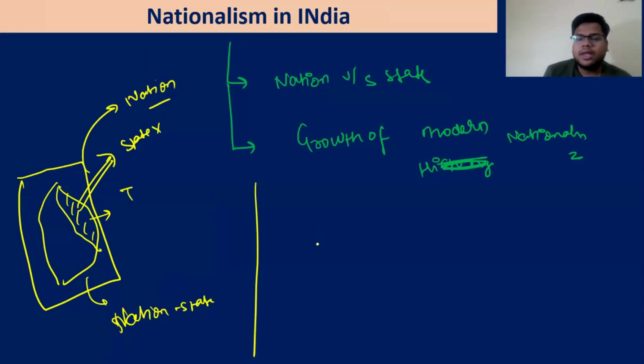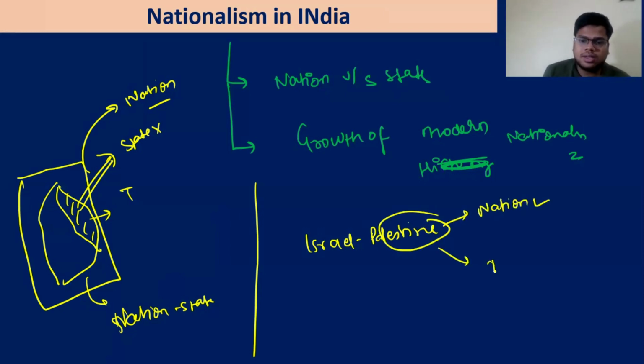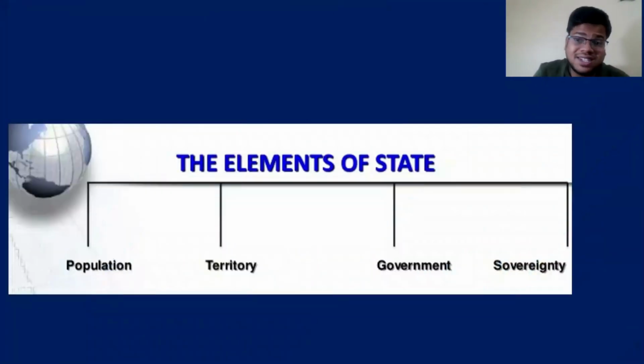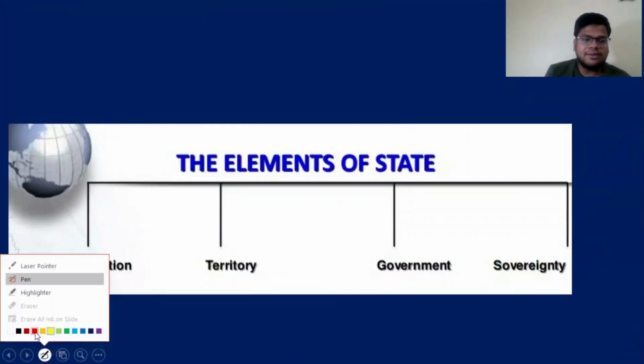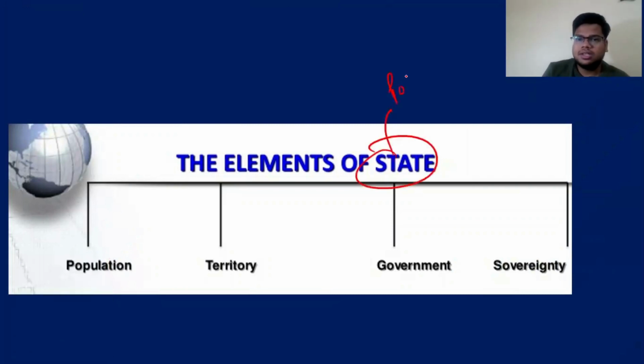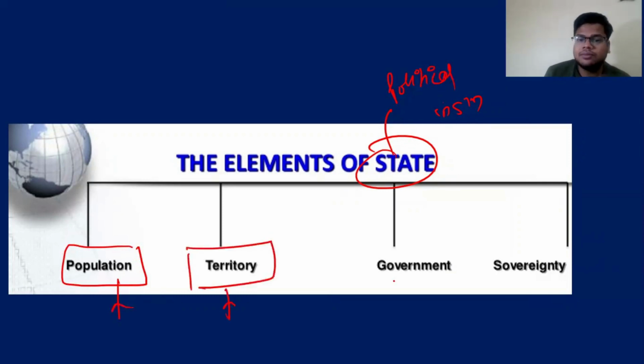Okay. Next, for example, Israel and Palestine. Israel is a nation state. But Palestine is what? Palestine is a nation. Palestine is not a state. Okay. So what is the difference between both the terms? First, the state is basically a political definition, a political institution, having these four categories: population, it should have some people; territory, it should have some territory; government; and sovereignty.